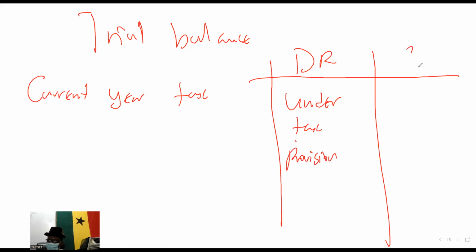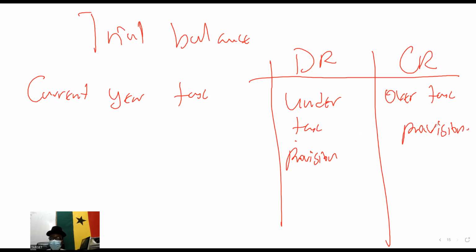The same way, if you see it under the credit side, it is called over tax provision. Copy that. I'm done.